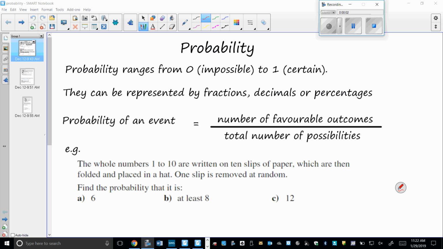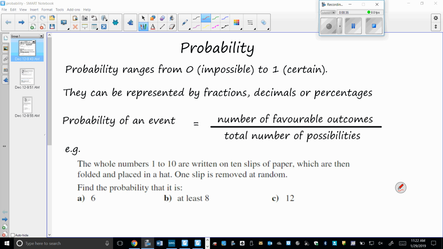Okay, so probability. You have met probability several times in previous tests and in different years. We should remember that probability ranges from 0, meaning that something is impossible, to 1, saying that it's certain. There are very, very few events that you would say are impossible, and very few events that you would say are certain, because there's always that niggling, tiny possibility that it could happen. But that's just a whole separate section.